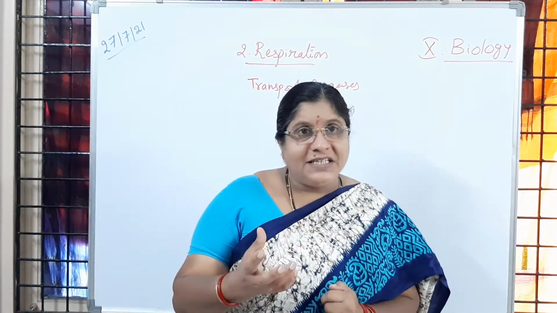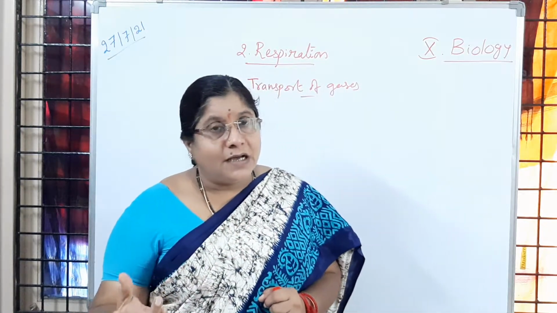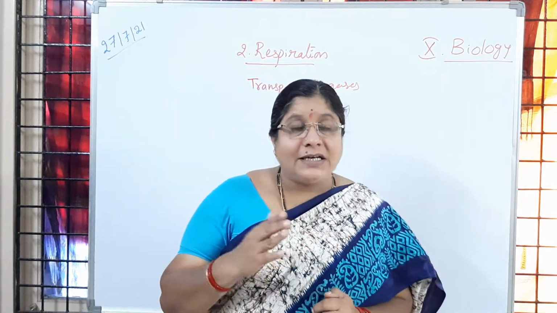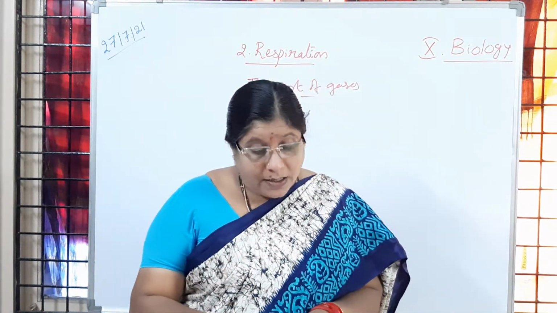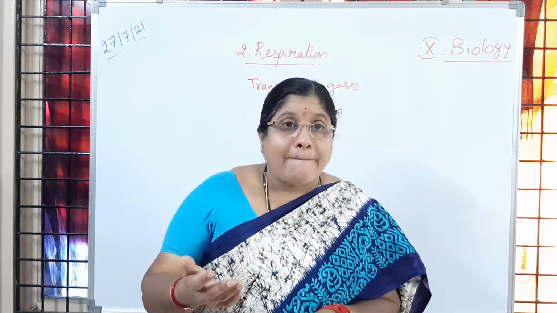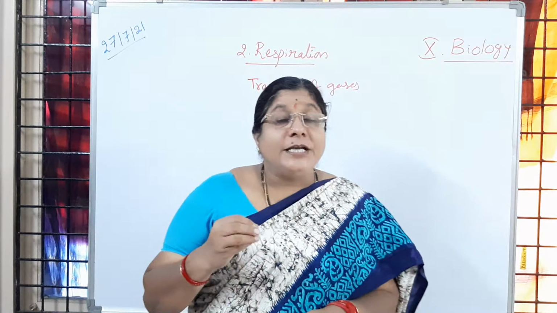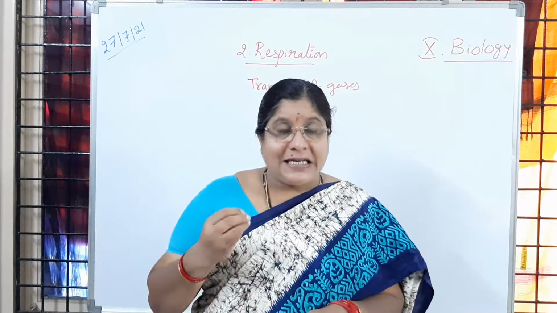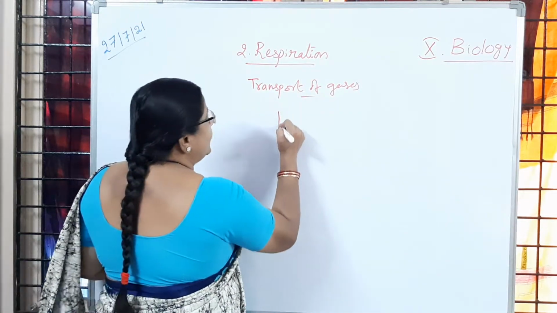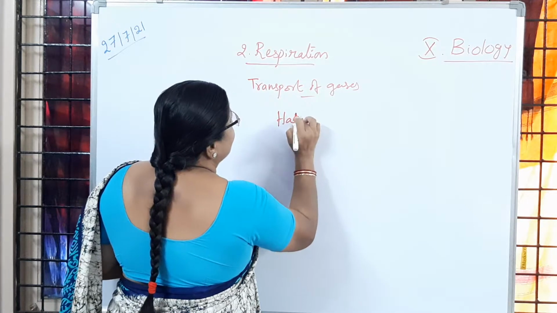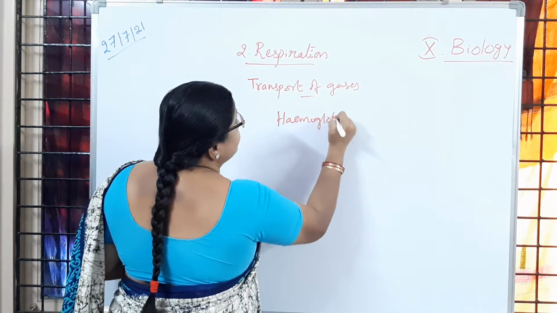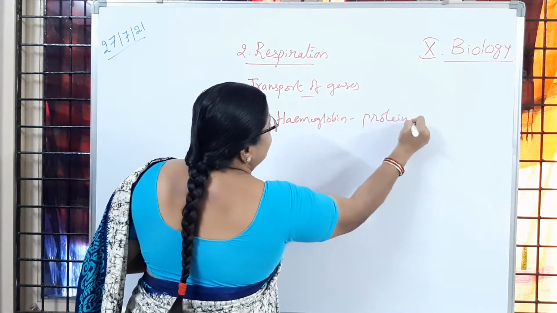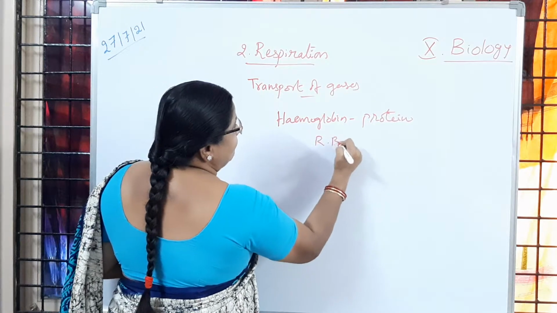The gases of air which reach the lungs have the capacity to mix with the blood. So in the blood, how are those gases going to be transported? That is happening because of a respiratory pigment. The respiratory pigment present in the blood is called hemoglobin, and this hemoglobin is a protein present in RBC.